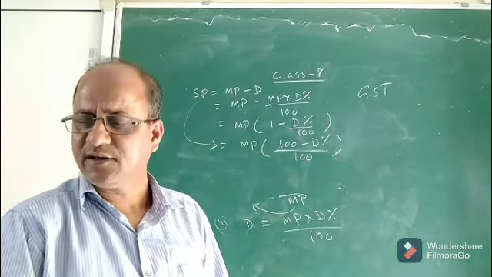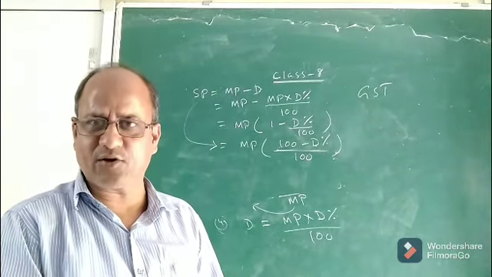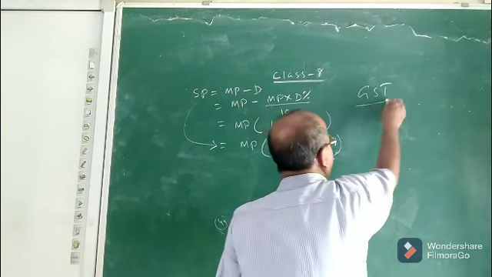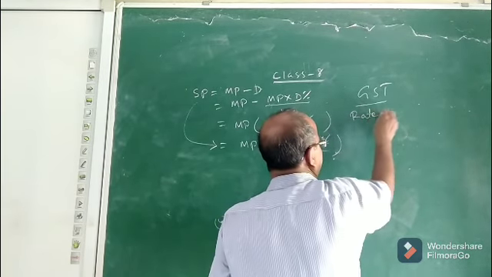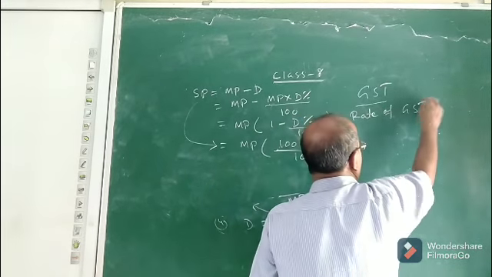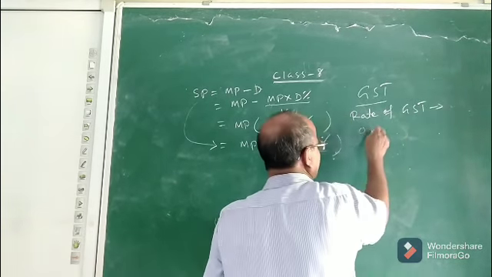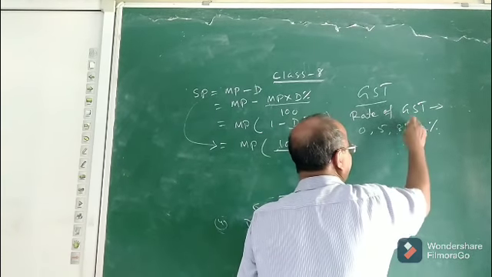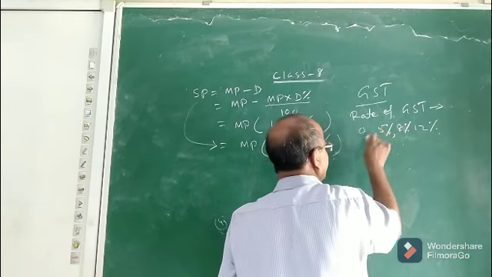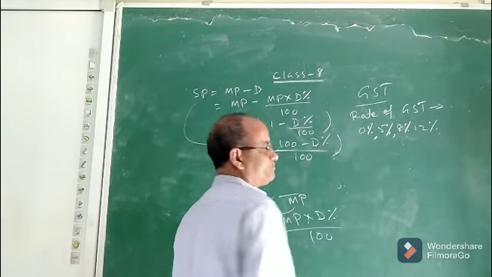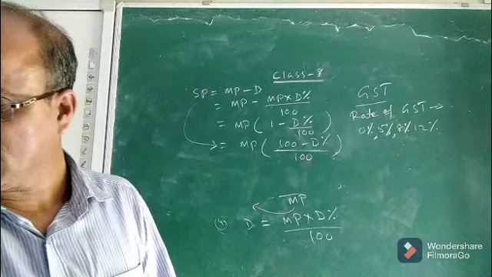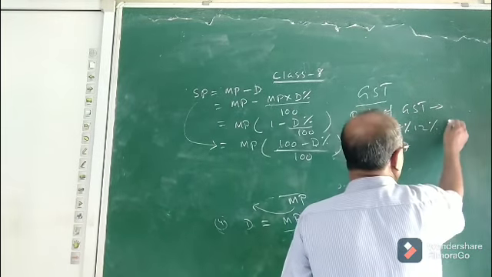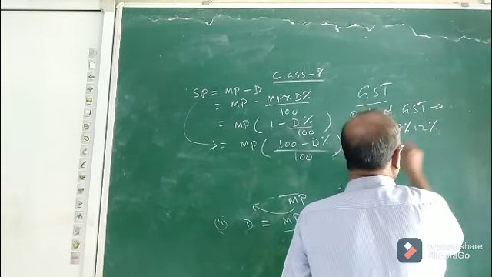So what are the GST percentages? Do you know? On some articles it is 0%, 5%, 12%, 18% and 28%. The rates of GST are usually 0, 5, 12, 18 and 28, in percentage.